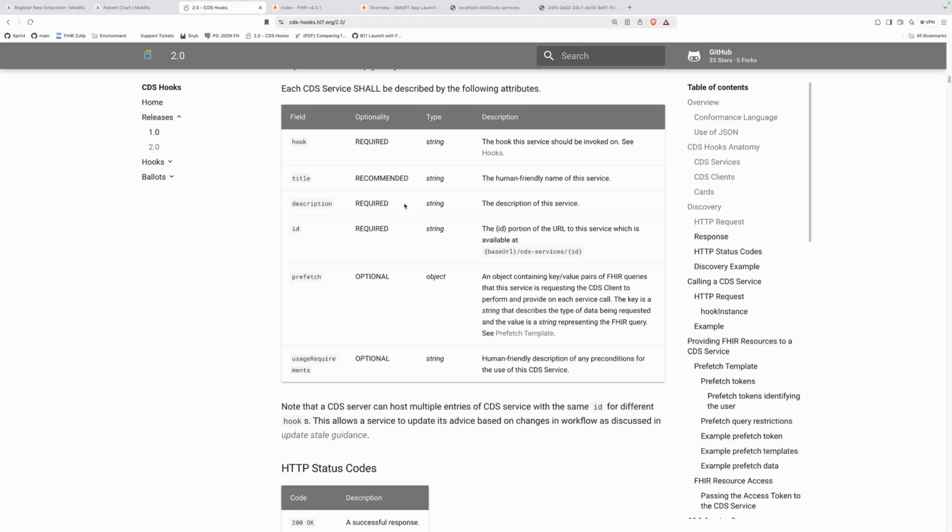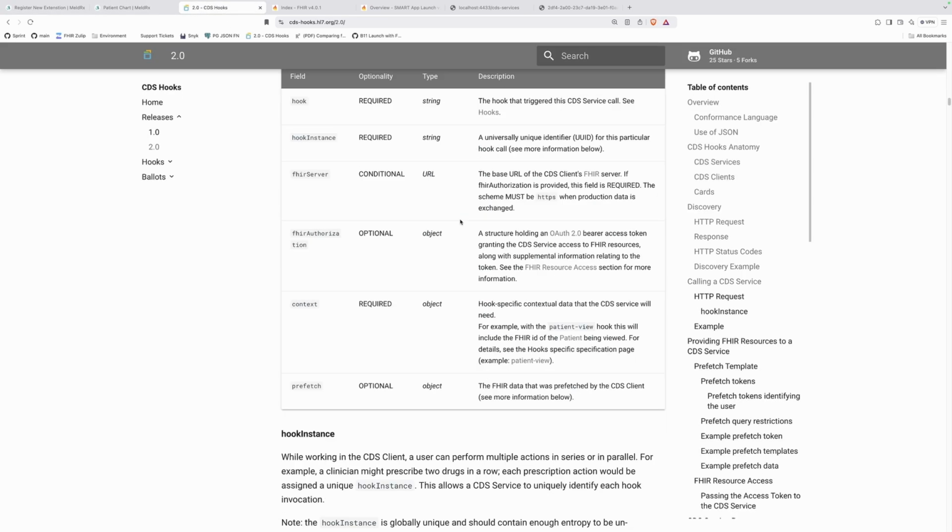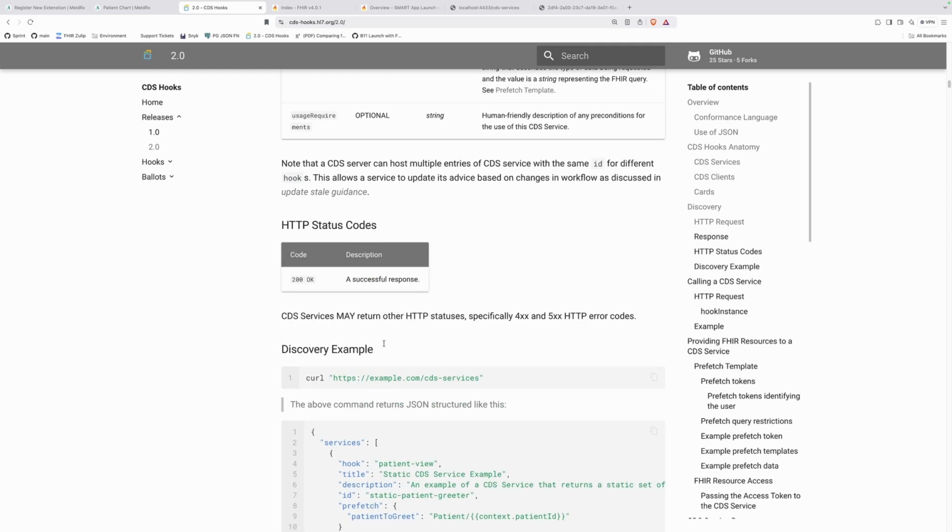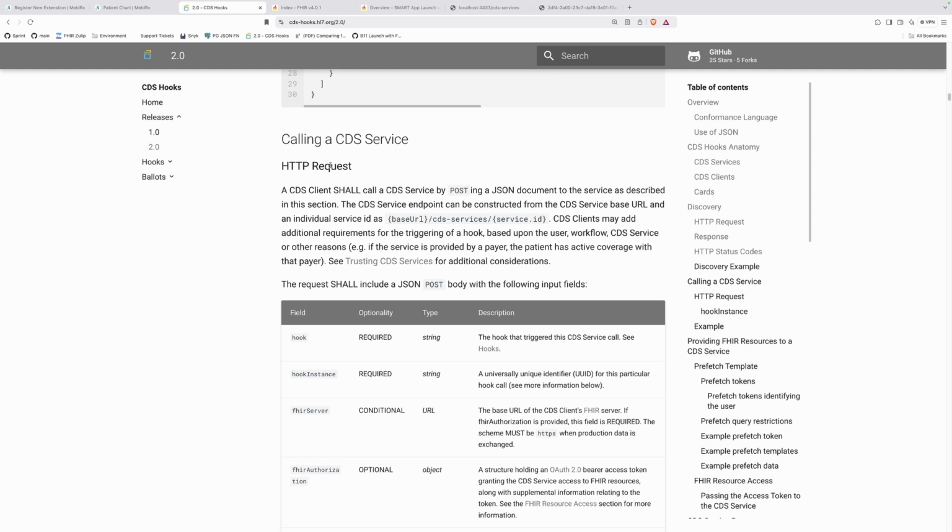And then as part of the specification, the way that you invoke a service, let's say discovery example. Yep, that's the return, calling a CDS service. So you need to make a HTTP request, a post request to a URL that looks like this. Okay.